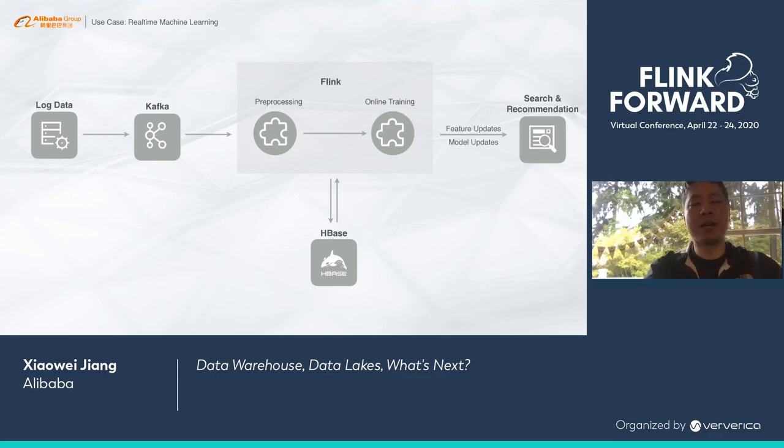Another part of our pipeline is that we also do online training. So in this case, we are going to treat any impression events as negative samples, but a click event or purchase event can be treated as a positive sample. So with Flink, you can use any of your favorite online machine learning algorithms and train your models online. We will validate such online models periodically. Once a model passes validation, it gets pushed to our search and recommendation systems and can be used to give an even better experience for our customers.